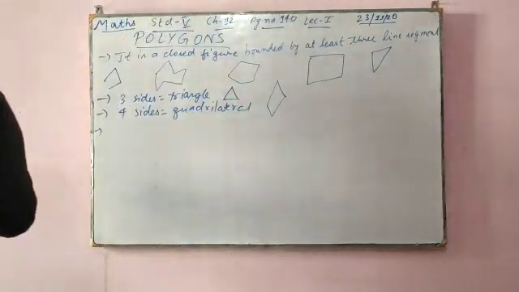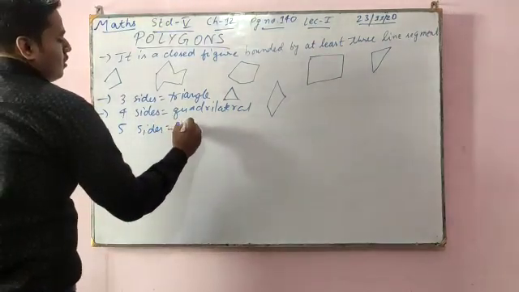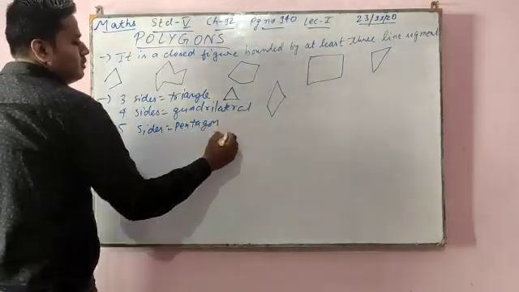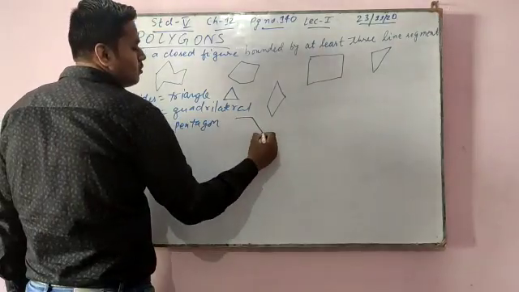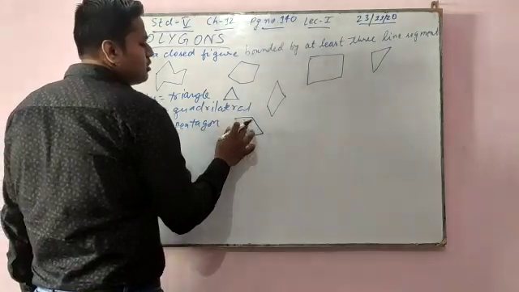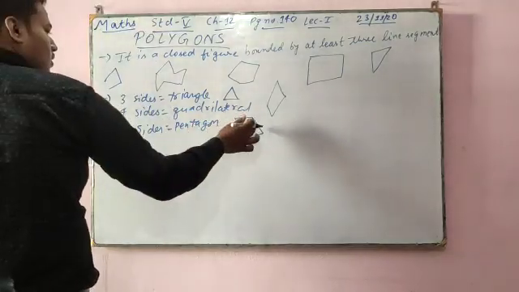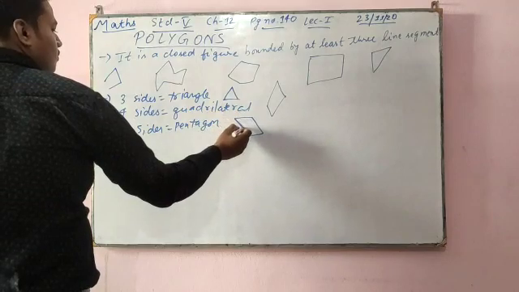Next, a polygon of five sides is called a pentagon. Means 1, 2, 3, 4, 5. There should be five sides. Pentagon.